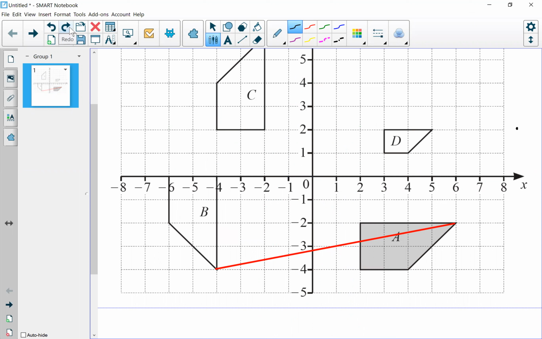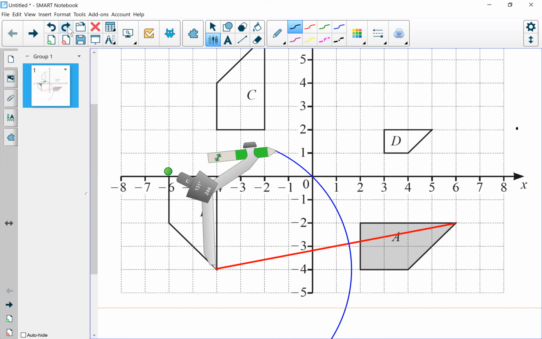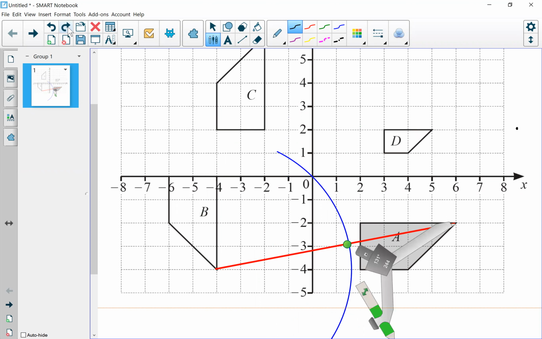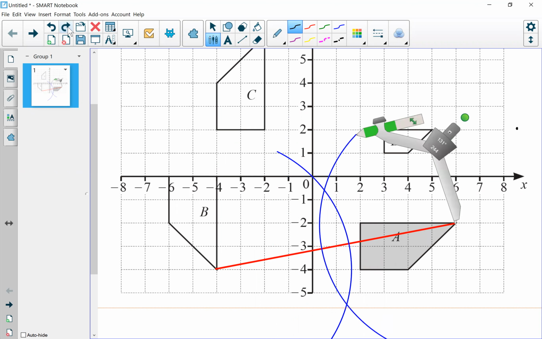Do you see now, joining step number 1, join the corresponding points? This step is clear? Joining the two corresponding points. Now we'll use the compass. At the first point, more than half, draw an arc. Clear? Step number 1 clear? Shift the compass to the other point, draw another arc, they cut, join to draw the perpendicular bisector.